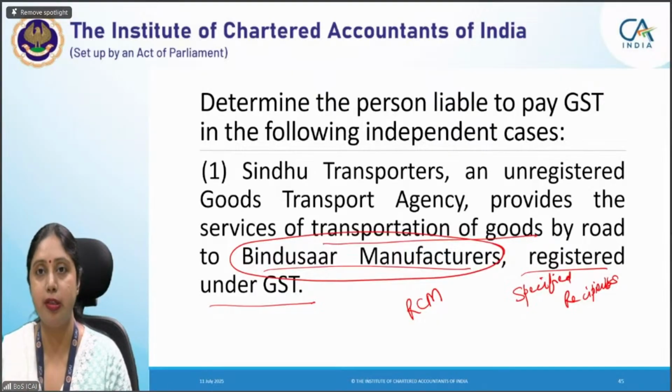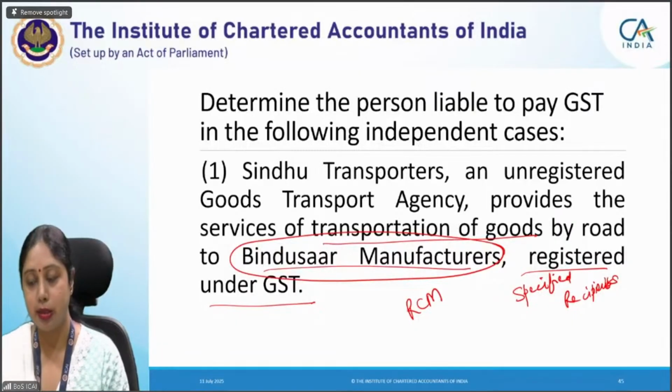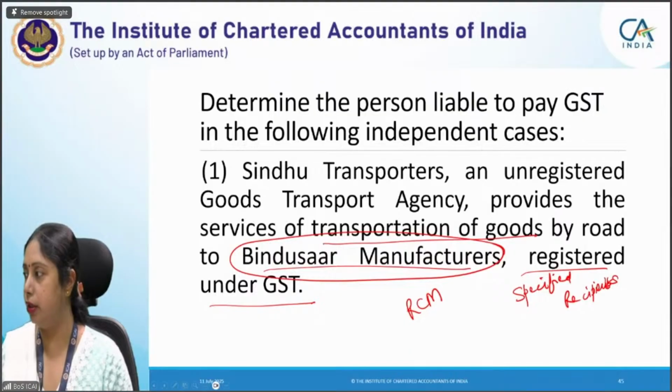Other specified recipients are the factories registered under the Factories Act or the body corporate. Then we have societies, cooperative societies, and we have the casual taxable person, registered person. All these are the specified recipients. So in this case, the tax will be paid under the reverse charge mechanism.